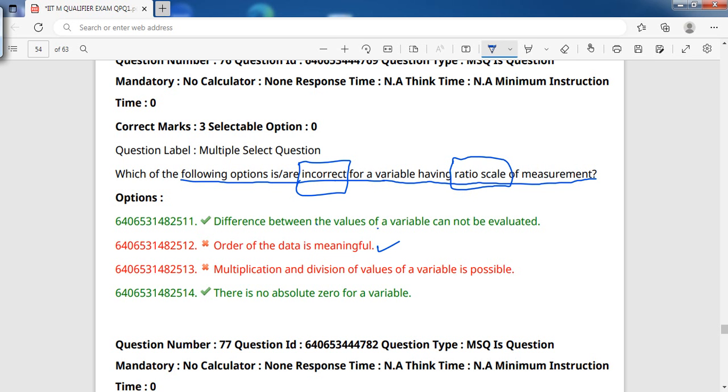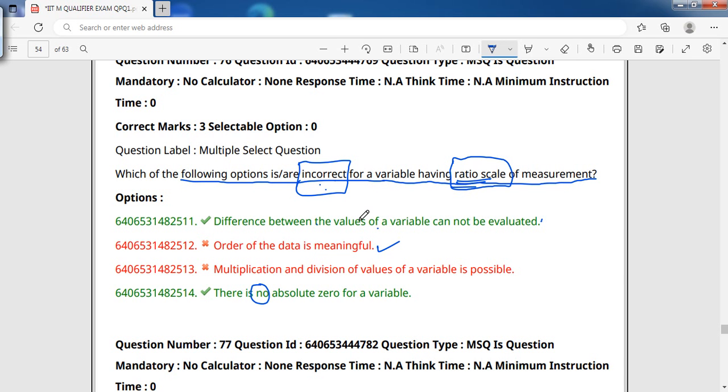Anything can be true. So here you see, difference between the values of a variable cannot be evaluated. Is this correct or incorrect? No, it is incorrect. They can be evaluated. See the word ratio. Ratio itself says that the difference between the values of a variable can be evaluated, but here they have said cannot be evaluated, so this is incorrect. There is no absolute zero for a variable. No, there is an absolute zero, but here they have stated no. So this is also incorrect.